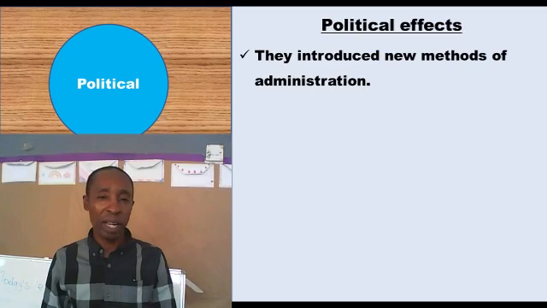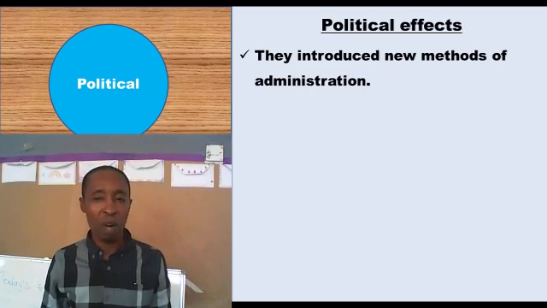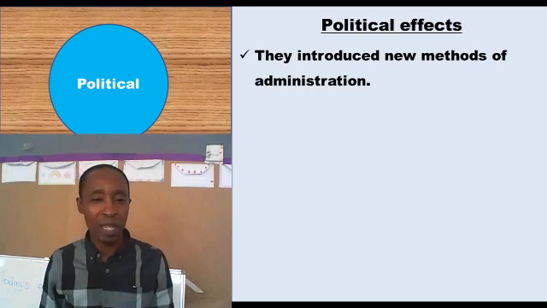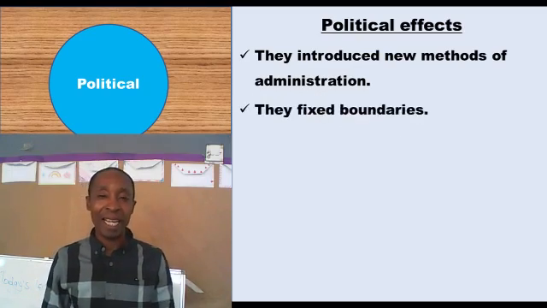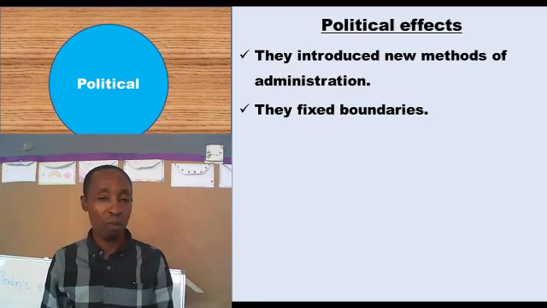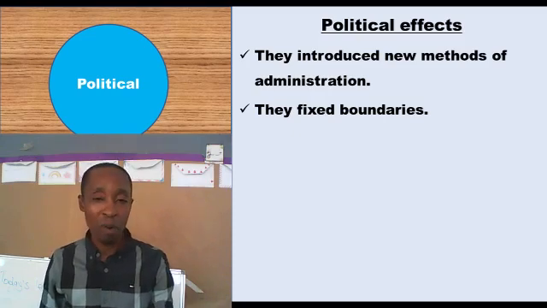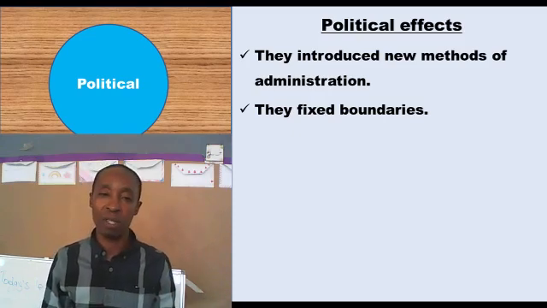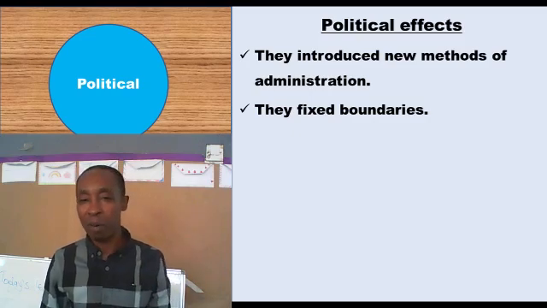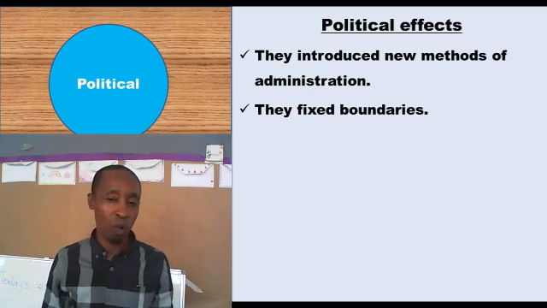We were more of hereditary, but this changed our way of life in terms of colonial administration. Then fixing boundaries. We were somehow lax in terms of boundaries, but the coming of colonists ended up in fixing of boundaries and coming up with particular countries like Uganda. It never had the boundaries that it has today, Kenya and all those others.